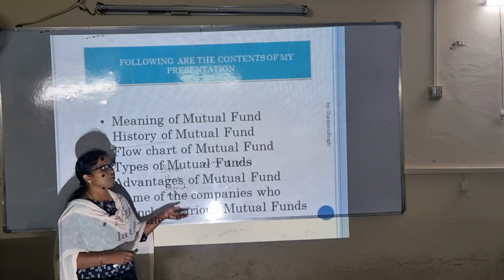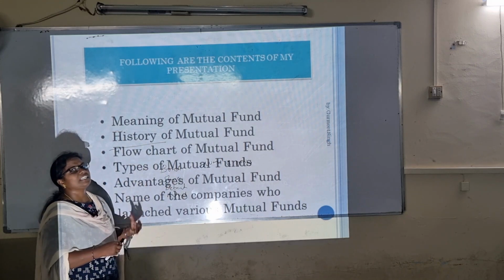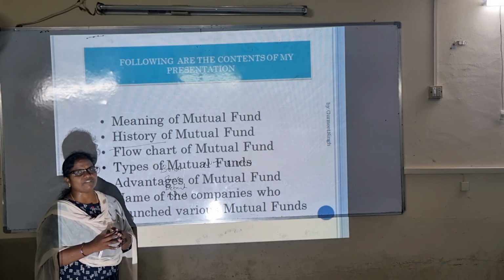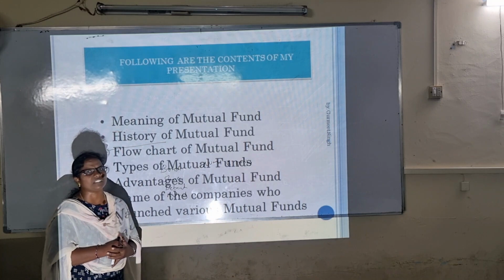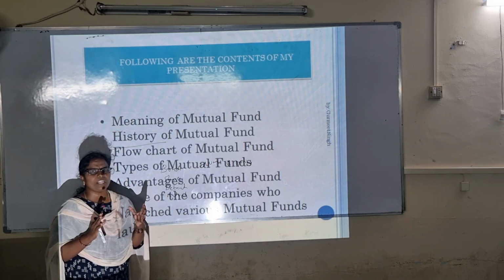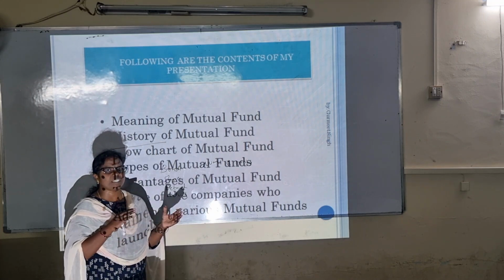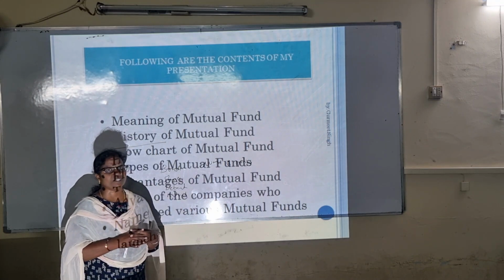So what is a mutual fund? A mutual fund is a trust where there is pooling of a number of investors, who are willing to invest in any of the schemes.